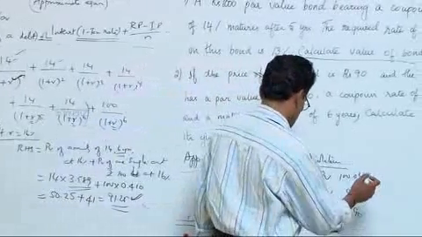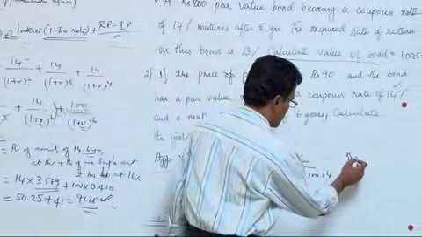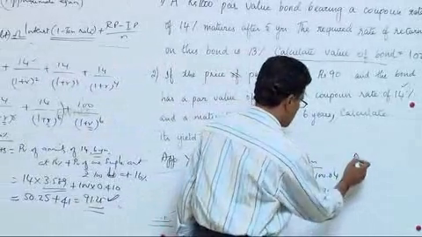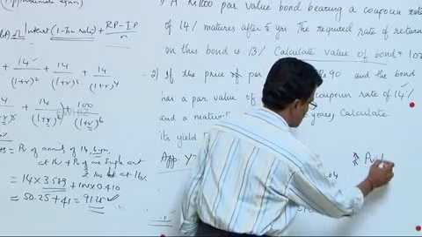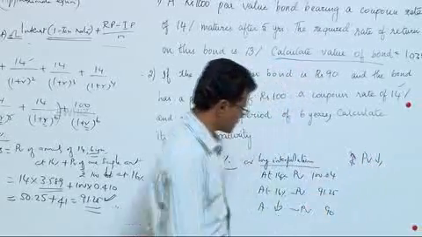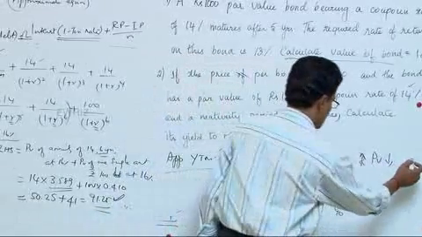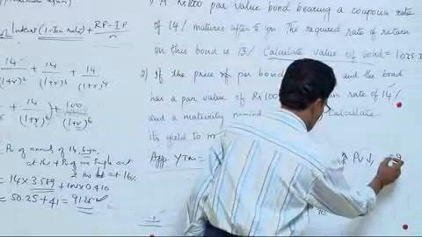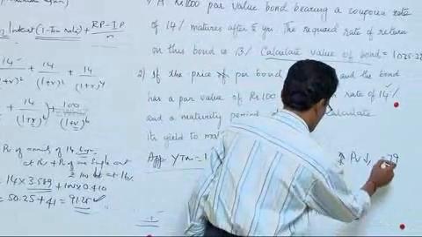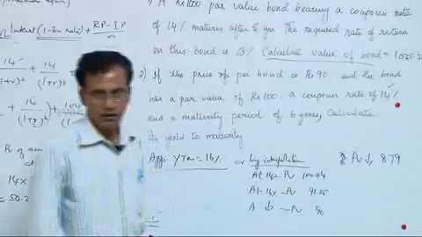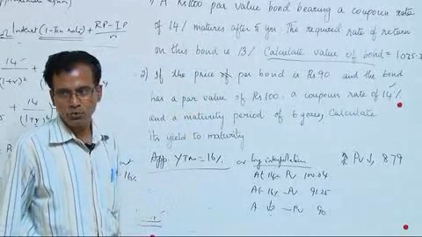I will do it like this. If the PV falls by the difference, 100.04 minus 91.25, what is the difference? Is it 8.79? 100.04 minus 91.25.